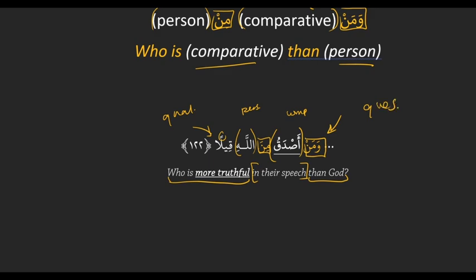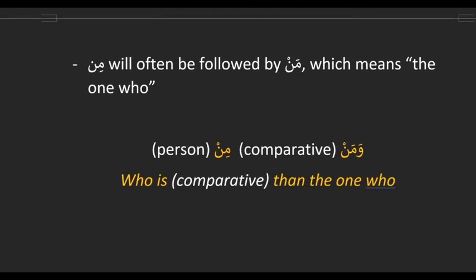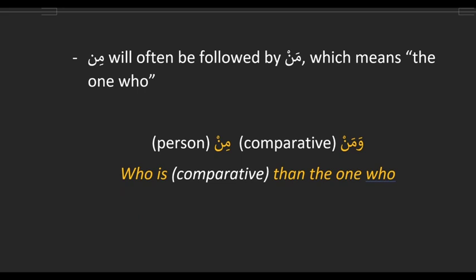Okay. Good. And then here's something to note. The min will often be followed by man, which translates as the one who. So basically what we're saying is that this person field here will often be occupied by the word man. So waman, comparative, min, man, which translates as who is comparative, then the one who. Because man means the one who. And the one who, that will be followed by something, right? We don't stop at the one who. Right, the one who does something. Basically, it'll be followed by a sentence.